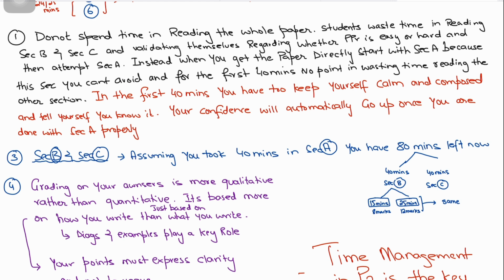Again, do not waste time spending 5-10 minutes. We are very short of time in economics. In economics, there are a lot of students who know each and every thing, but they do not manage their time properly, and they end up not finishing the paper. This will happen to the majority of students tomorrow. You will see your friends telling you, we were unable to complete the paper. Time management is the key for tomorrow. So when you get the paper, start with section A, ignore section B, section C. When the time comes, you'll see that.